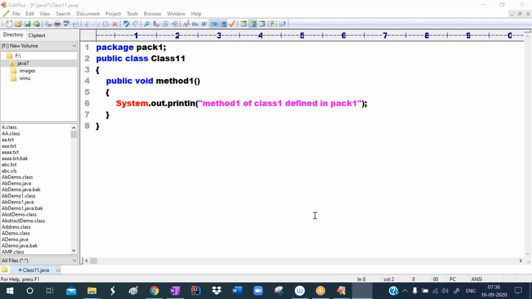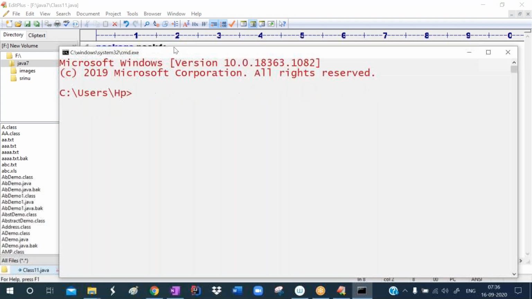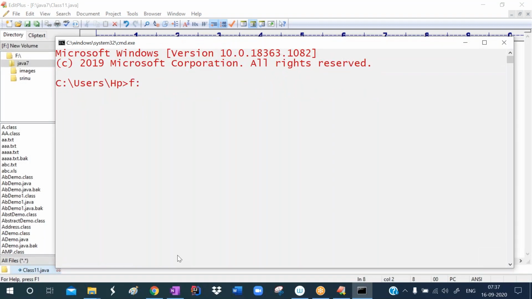Now compile it. Use the command prompt. Go to the F drive, go to the program location. Generally to compile the program, we write javac and give the source code file name. But we want to create the package now, so we have to write javac -d, and where we want to create it, the current directory.